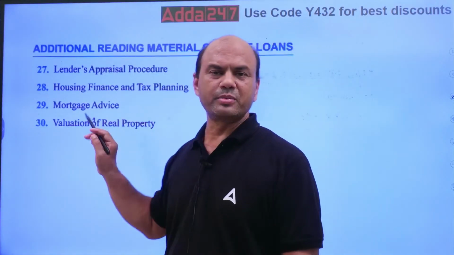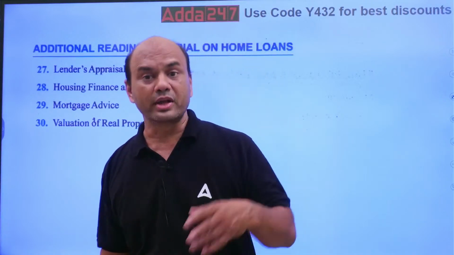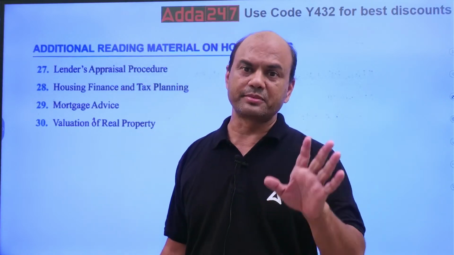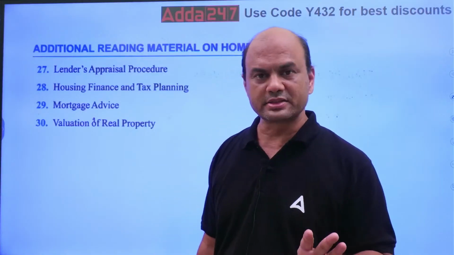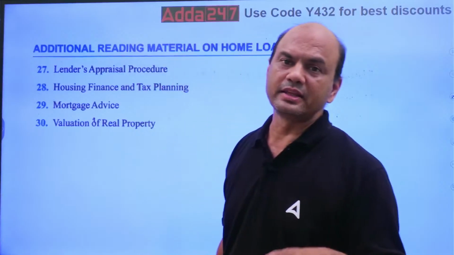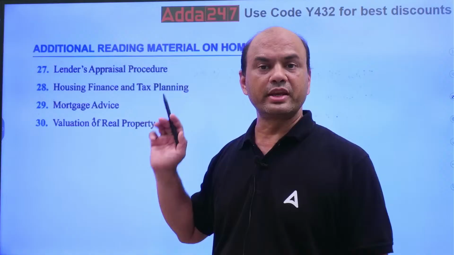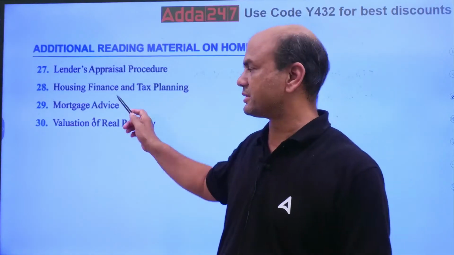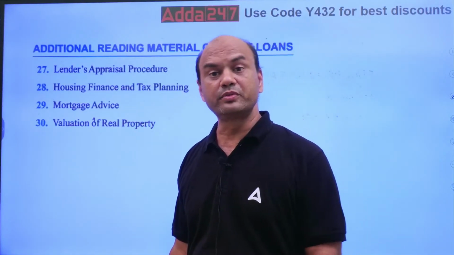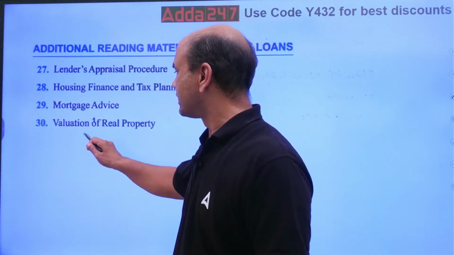Mortgage advice, a theory topic. What are the various mortgages? Firstly, the various types of charge creation will be asked: mortgage, then hypothecation, then pledge, then lien, then assignment. All these five will be asked to you. What are the various home information packs? That is a part of this mortgage advice. What does home information pack mean? That will be asked.